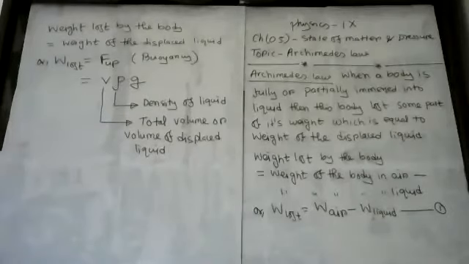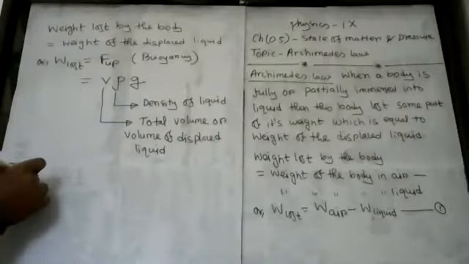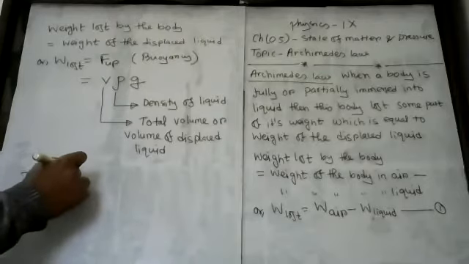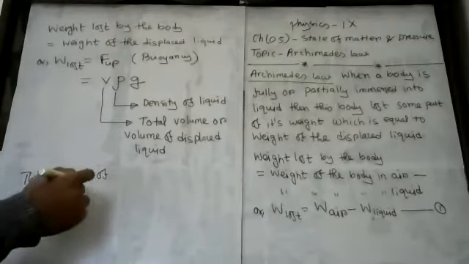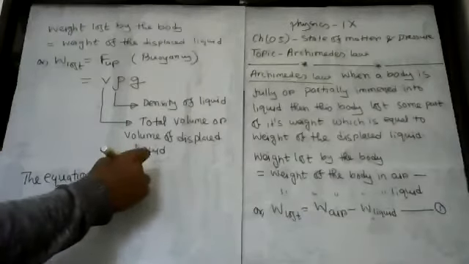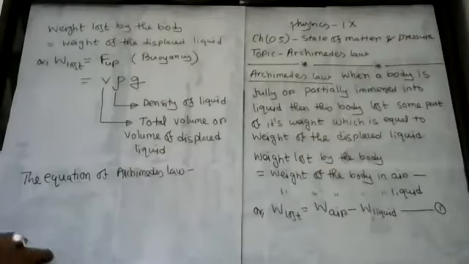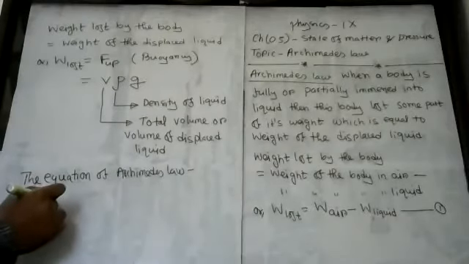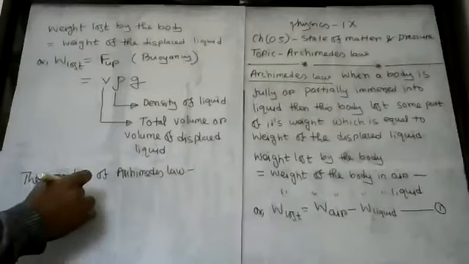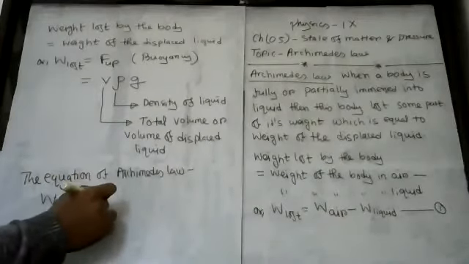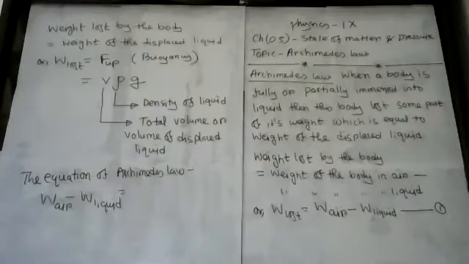So the equation of Archimedes law is weight lost, means what? Weight in air minus weight in liquid. You may take kerosene, you may take most of the time water, okay? Or you may take any other liquid medium. So weight in air minus weight in liquid or kerosene.